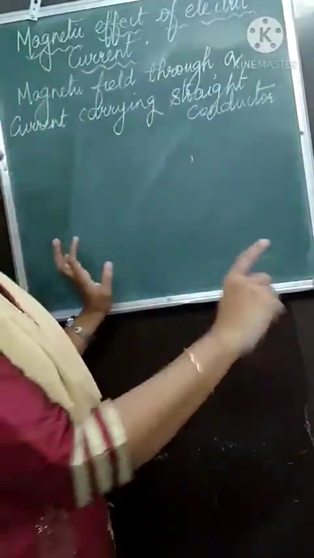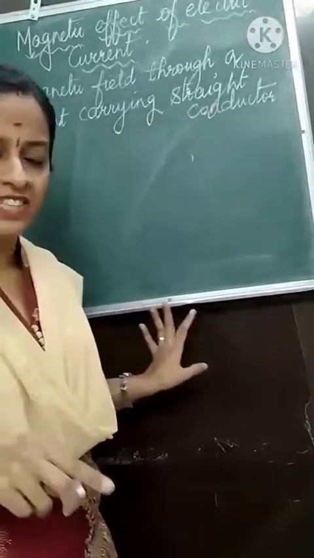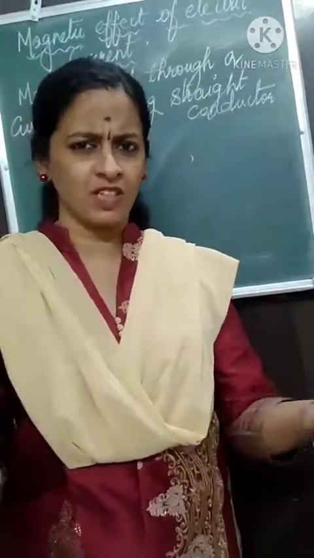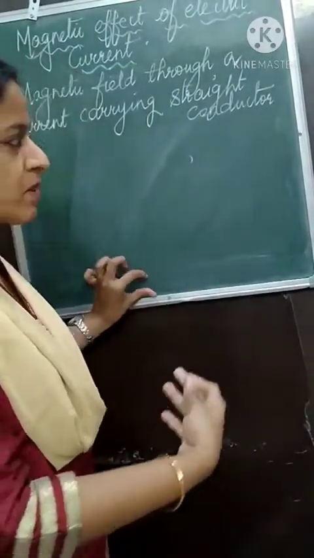Now the next subheading: magnetic field through a current carrying straight conductor. What is that? Very simple. Let me explain with the help of a diagram, a circuit diagram.